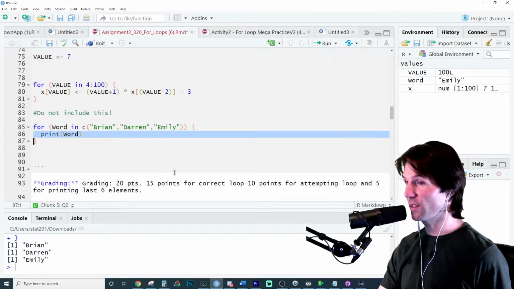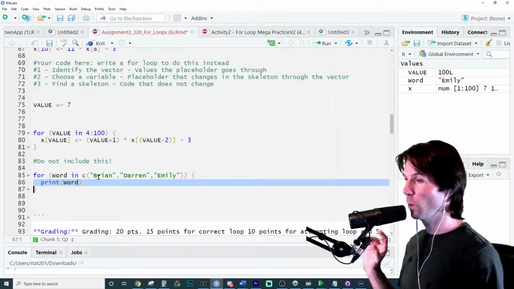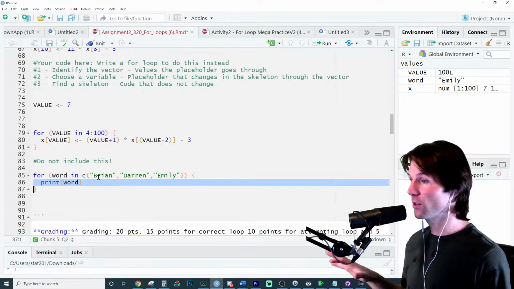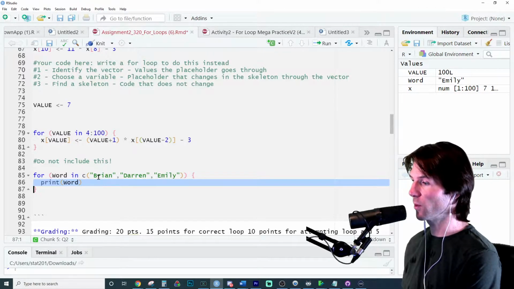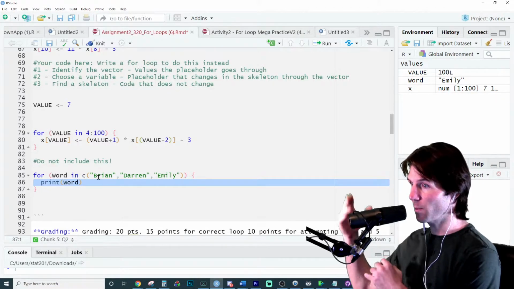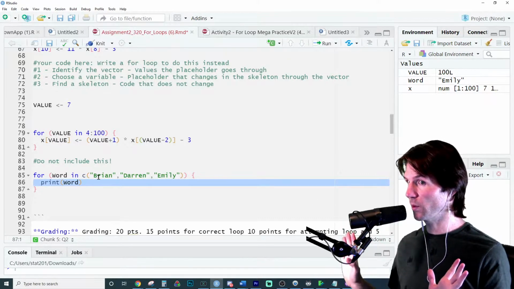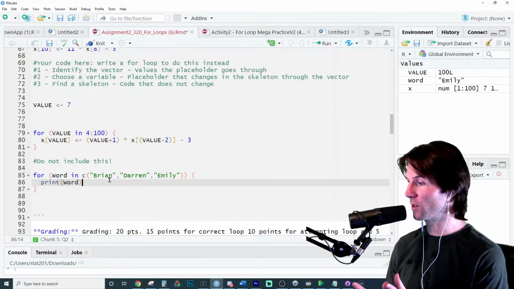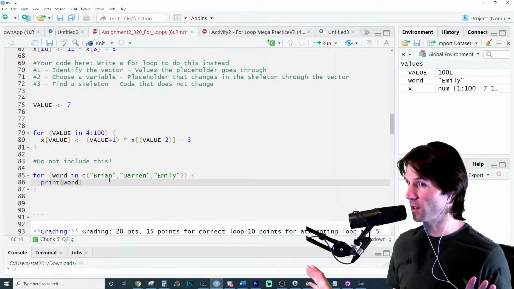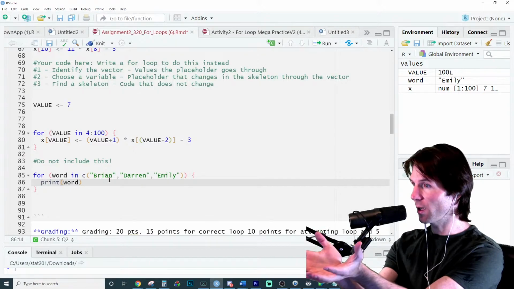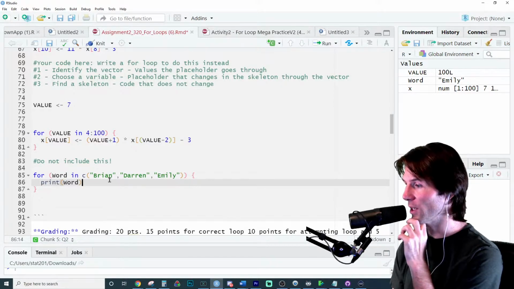So what never changes, last question of the day right here: every time this code runs, what is not changing? This never changes when your code runs. You have to write something that never changes, that has a placeholder in it for what it'll go through in a vector. So this is a for loop that works. It just prints those words. What never changes in your for loop? Look up there for the hints. You have to write this to be like, here's my code that never changes. It's going to be the same static code that runs multiple times. So what never changes? Last question on this right here.